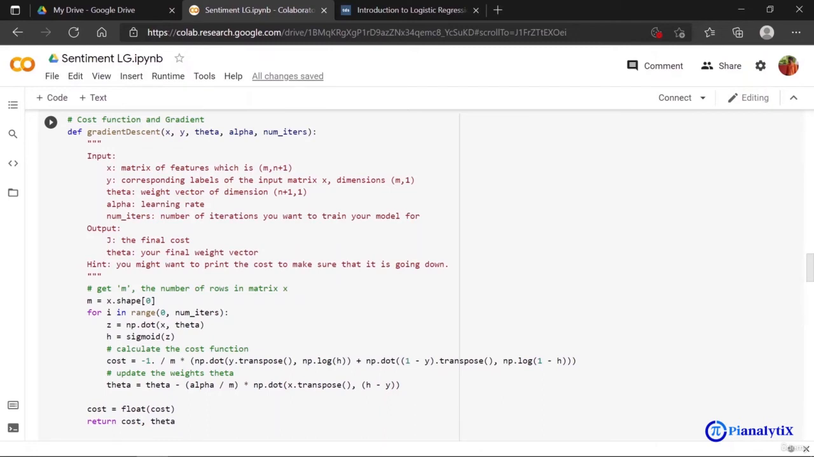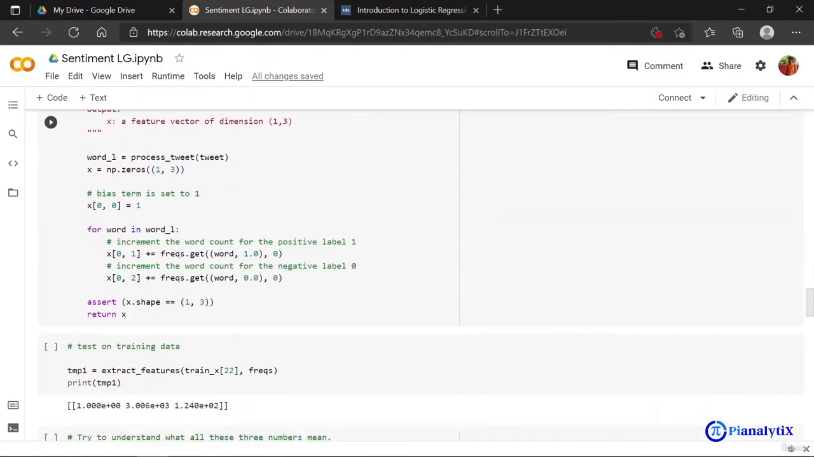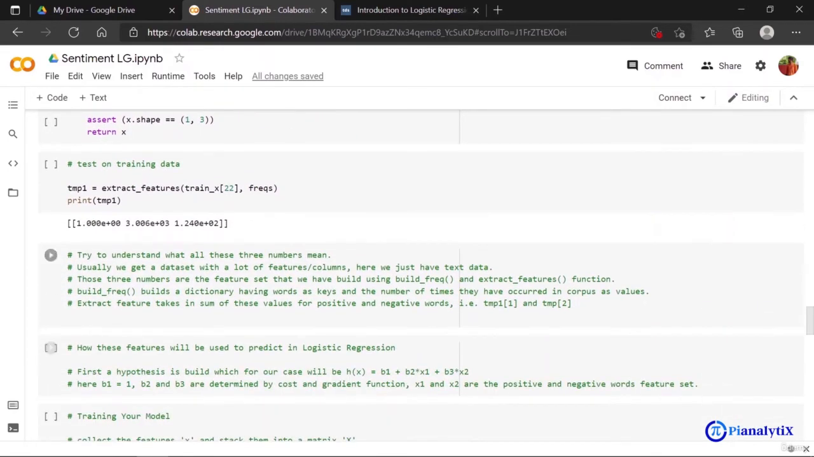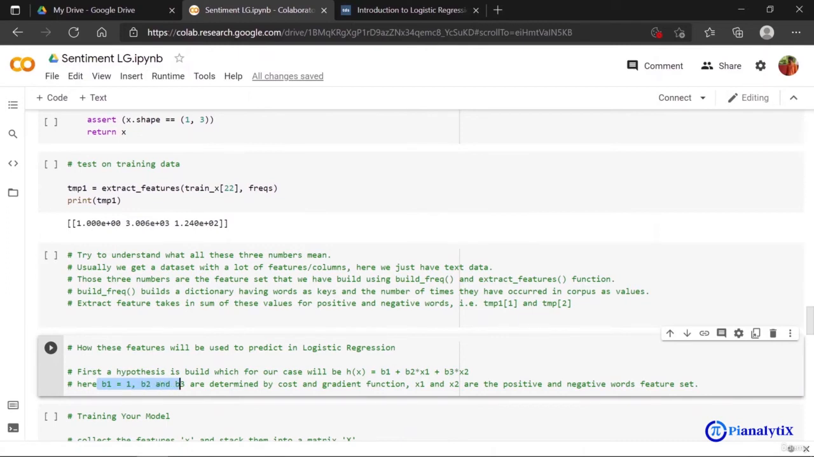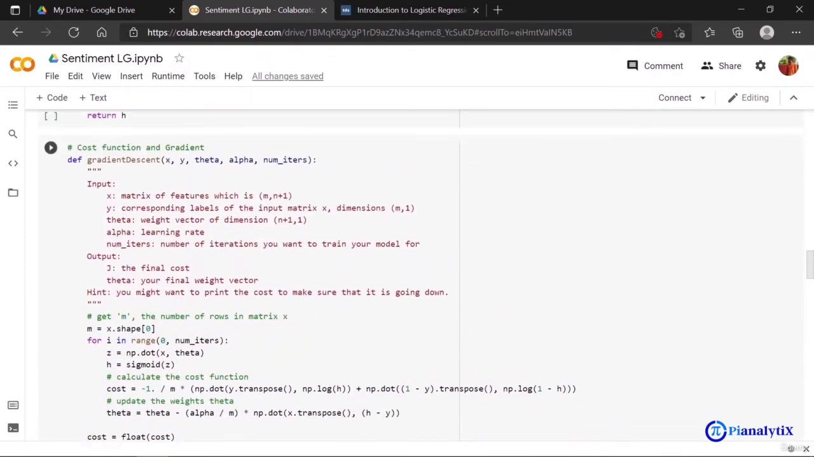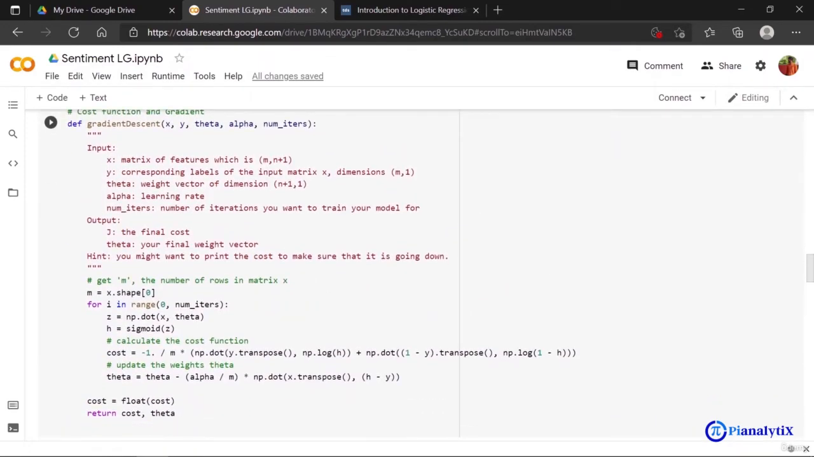Theta. Now, theta is the weight vector, meaning the weights of this corresponding matrix of x, where weights are usually, if you have already understood logistic regression, like here you can see this b1, b2, b3 are the weights for my feature set x1 and x2 here. So this is what we have been actually computing in my gradient descent function. Now simply you can see that we are computing the cost and the theta.